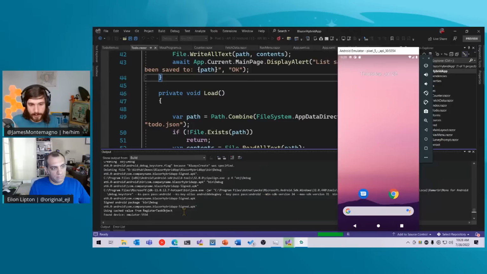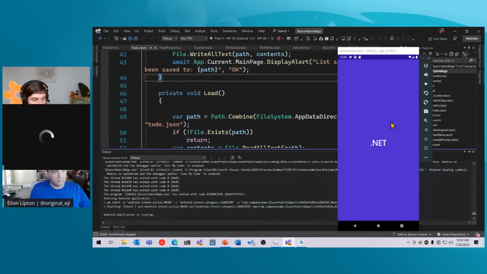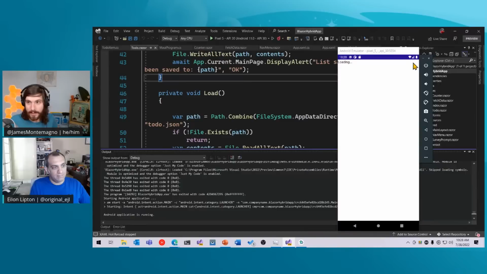It's building up the APK, and it's doing stuff, and it's signing stuff here. So it's kind of going through the final packaging steps. I know we have like 2 minutes left, so we'll see if this thing will run. I have faith, Alon, in our day. There we go. It's loading.